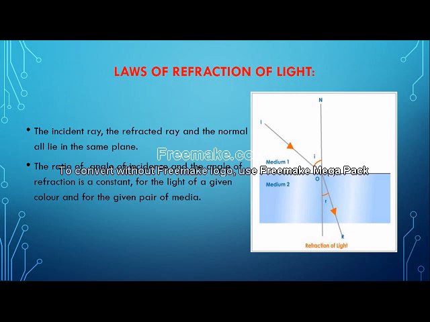And the second law is a little bit different. The angle which is formed here, the angle of incidence and the angle of refraction: when we take the ratio of both these two angles, we find that it remains constant. It remains constant for a given pair of mediums. If we change the medium, our ratio will also change. And children, it also very much depends on the type of light we are using. So understood, these are the two laws of refraction of light.